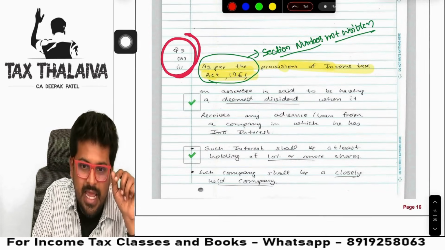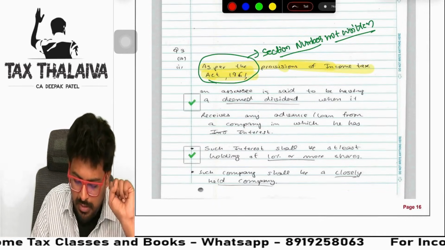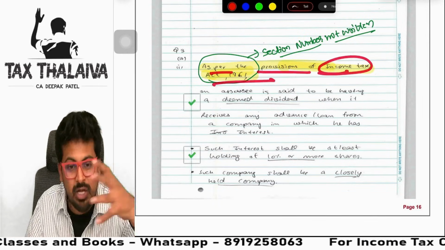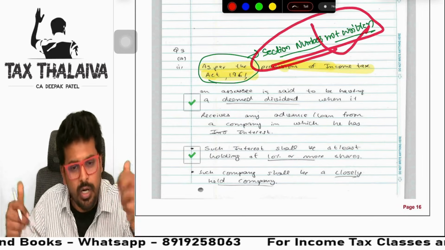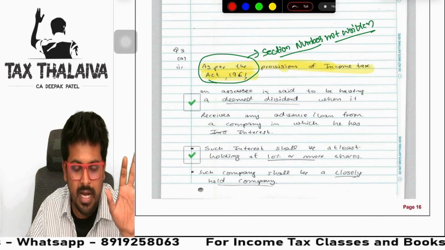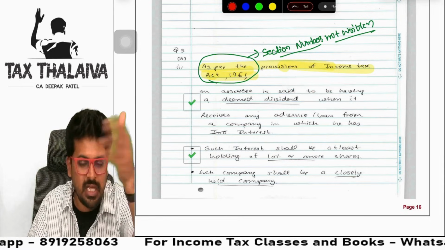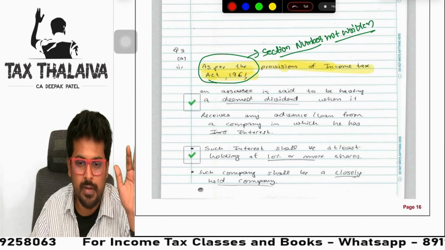See here, 3A1, same answer, different topper. As per the provisions of the Income Tax Act, he also wrote the same. Section number not written. Good. No problem. Rather than writing 2(22)(e) or something wrong, better you write this if you don't remember.